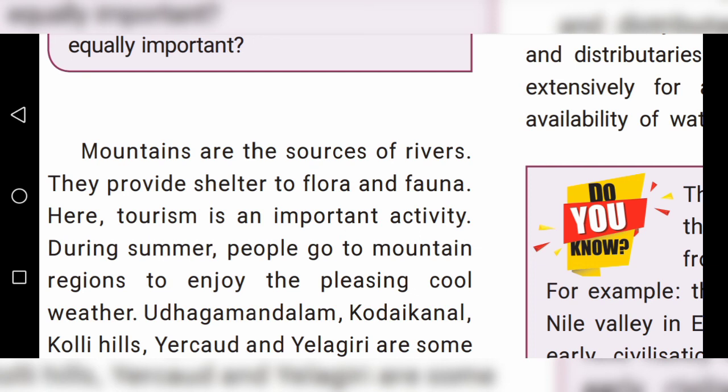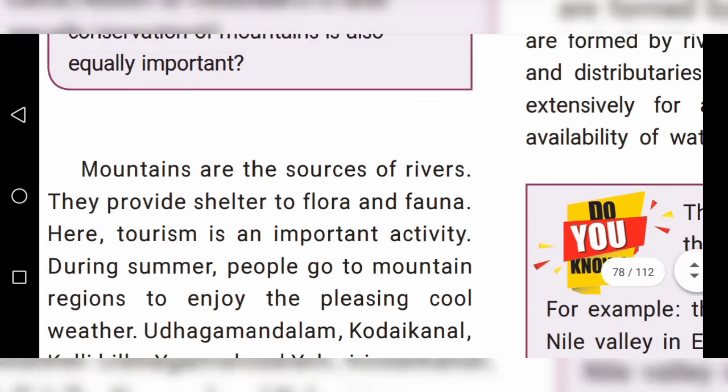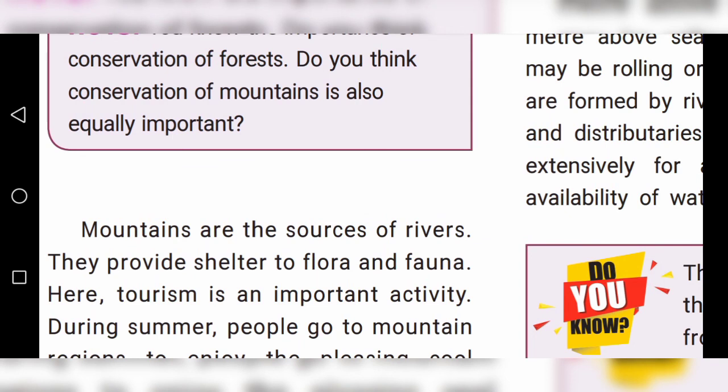In the forest, plants and trees are present, and animals also are present. So mountains are the sources of rivers, one of the important sources, and they provide shelter to flora and fauna. Okay, children, in mountains, tourism is an important activity.